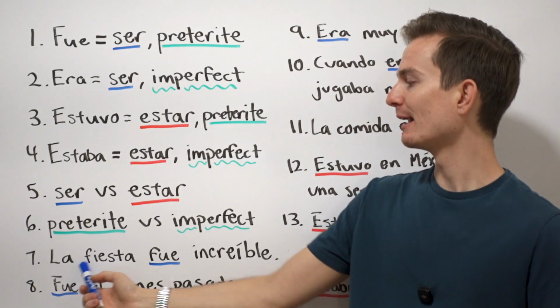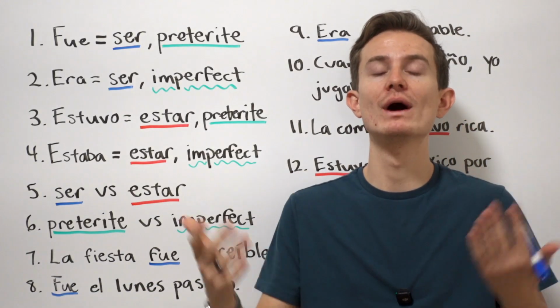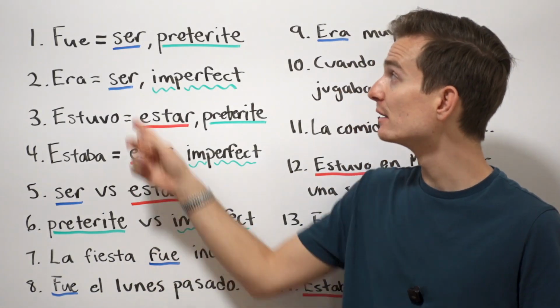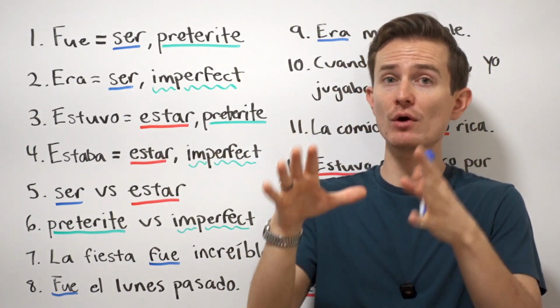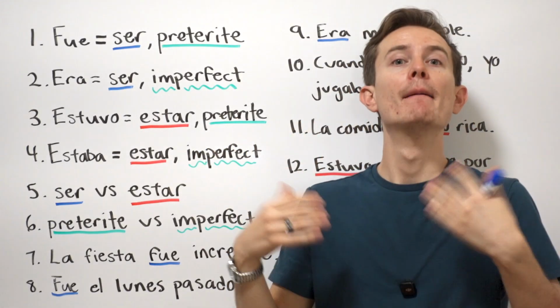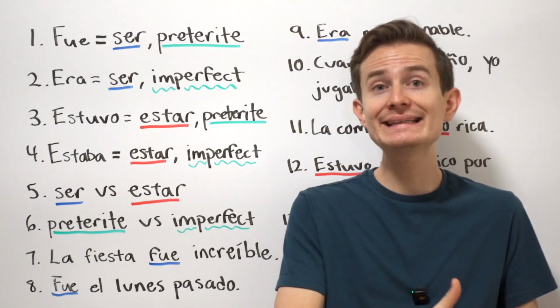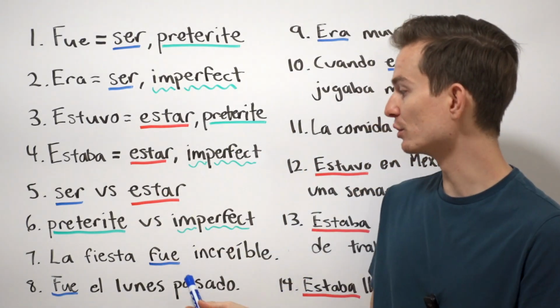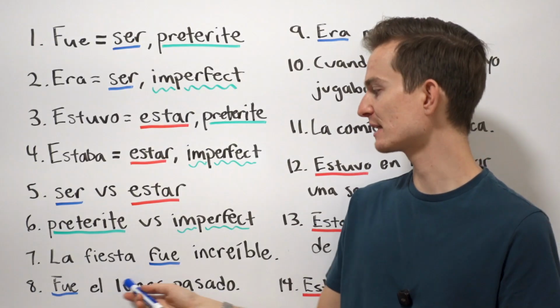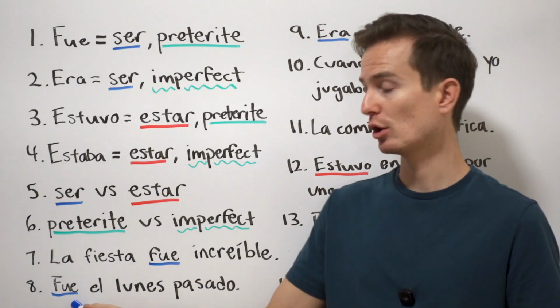Llegó, okay? La fiesta fue increíble. So the party was incredible, okay? Fue, okay? Ser, okay? So the characteristic of the party, okay? The party was awesome. It was a great time. But the party has now ended, okay? Preterite, boom, it's over. So we'll use fue, okay? La fiesta fue increíble. Okay?